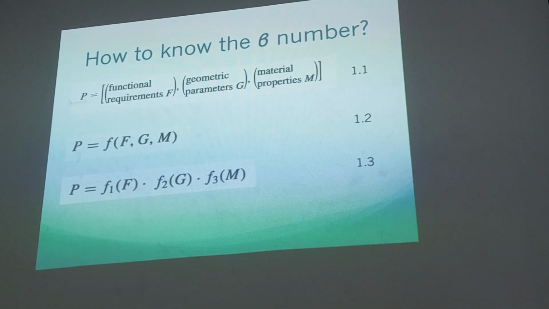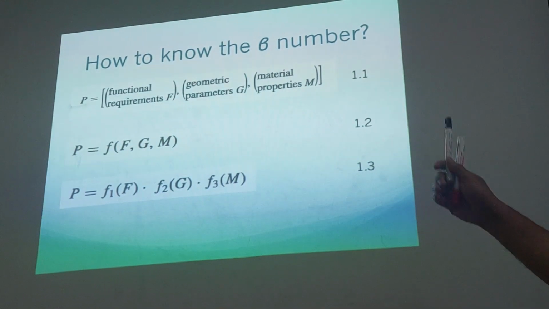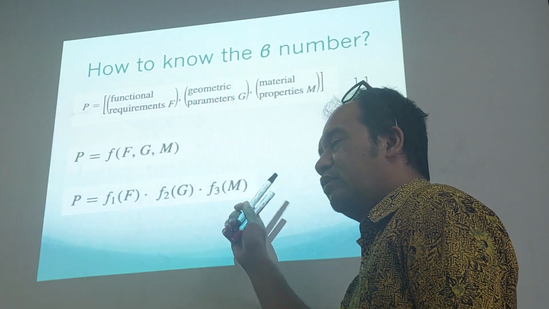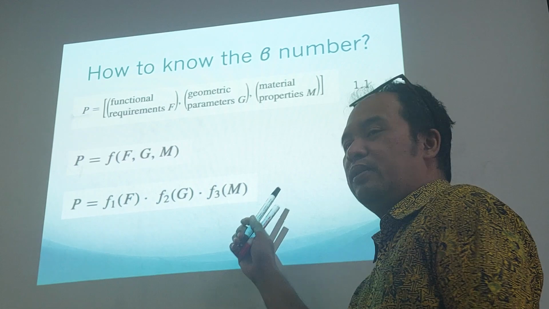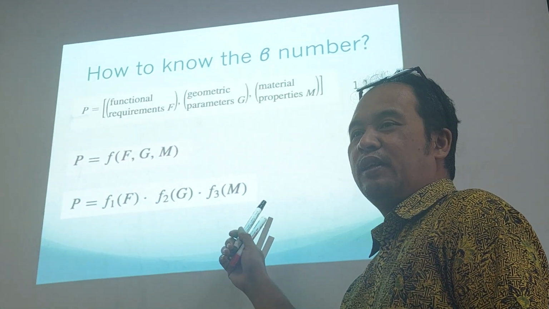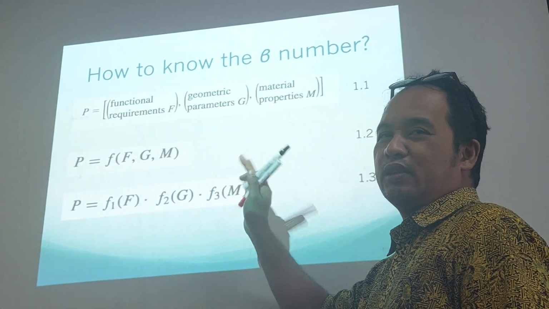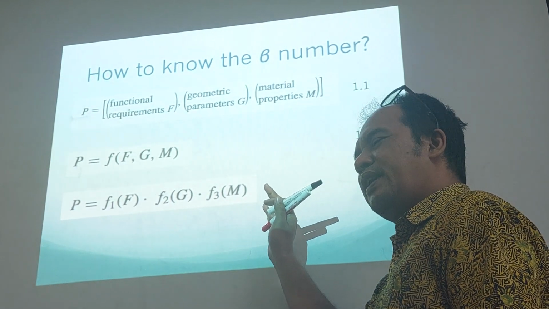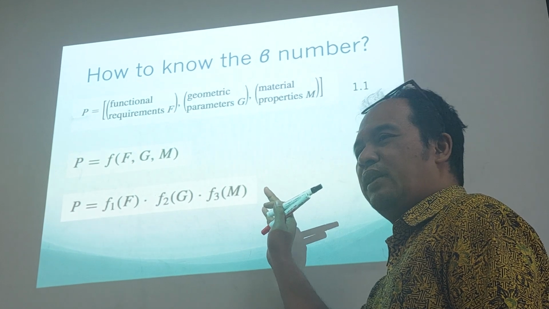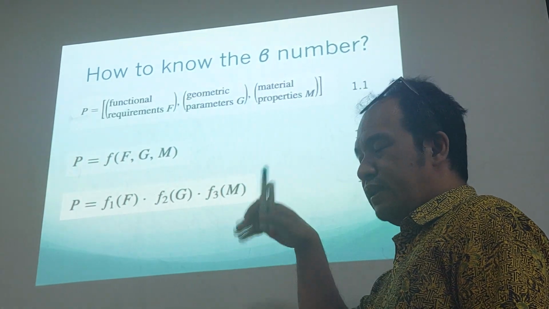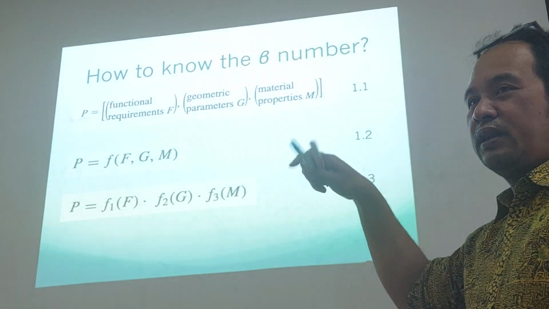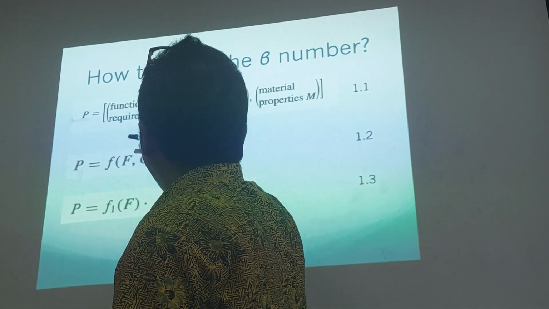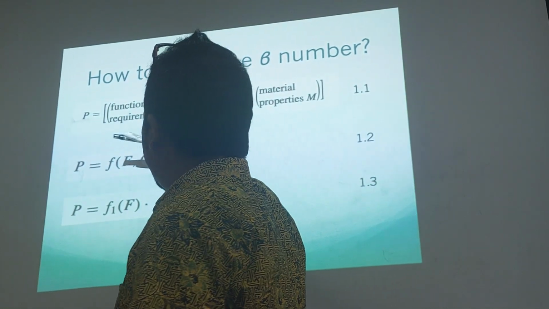How to know the beta number? This is the functional. I will not give it to the UAS or the final. No, this is only for knowledge, because later on in the next semester we will use this one, not in this. So this one is P equals functional requirements F, geometric parameters, functional like